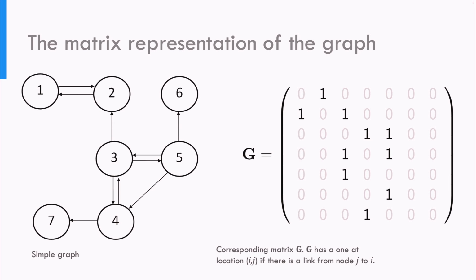In the graph, node 3 has outlinks to nodes 2, 4 and 5. This means that column 3 of G has 1s in positions 2, 4 and 5. Note that columns 6 and 7 only contain zeros. That is because nodes 6 and 7 are dangling nodes.